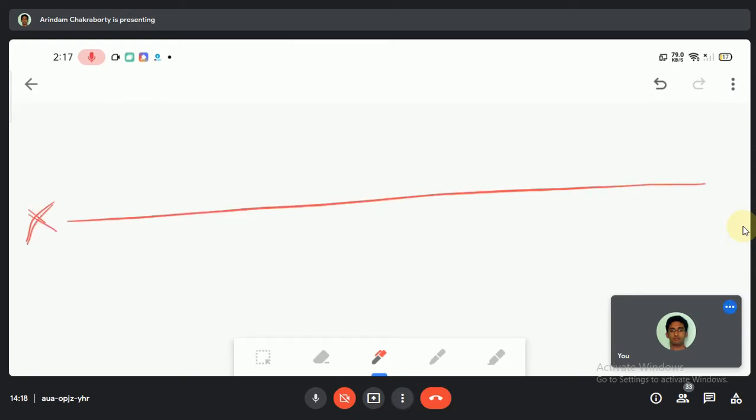X and this is Y. It has been asked for a regular pentagon, so let us draw a regular pentagon. Let me name it A, B, C, D and E. Fine.